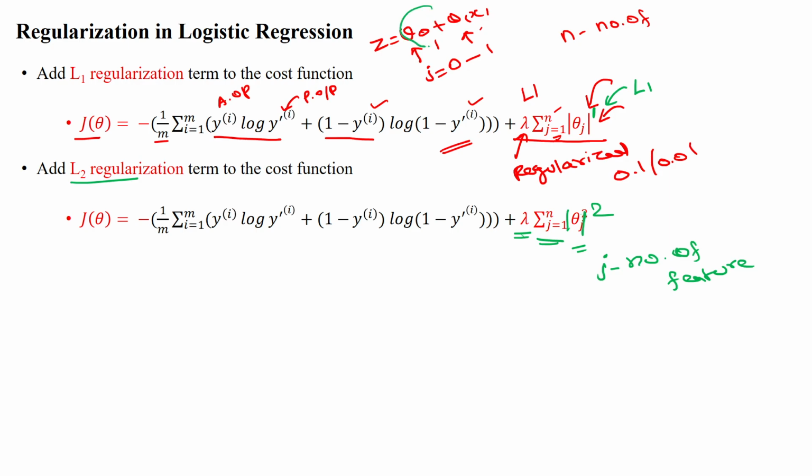As we said, here we have one feature, so theta 0 and theta 1 have to be considered to update the parameter values. When you apply theta 0 and theta 1 with the regularization parameter 0.1 or 0.01, it will minimize the parameter values and add them into the cost function. So by applying this lambda, we get a model that avoids overfitting. That means it learns the required features and does not read the noisy features from the data set. Thanks for watching.